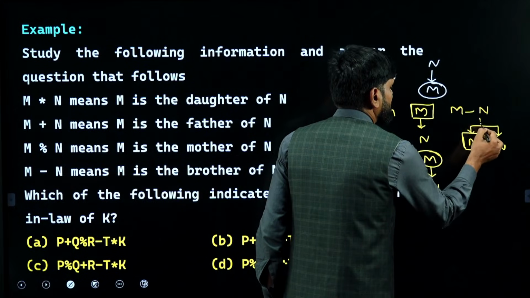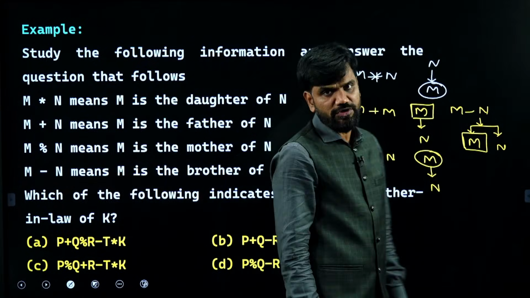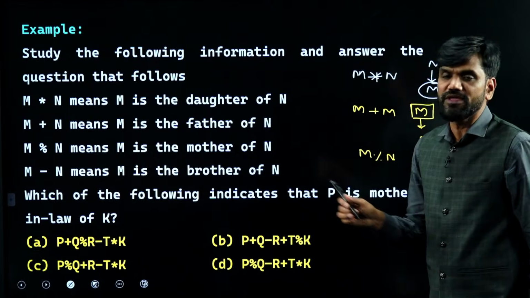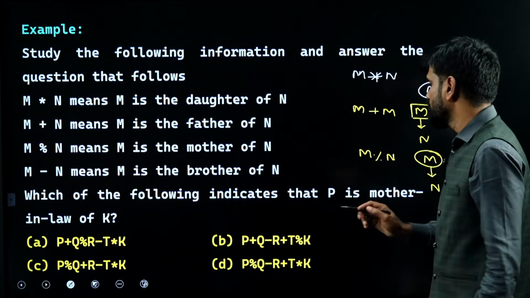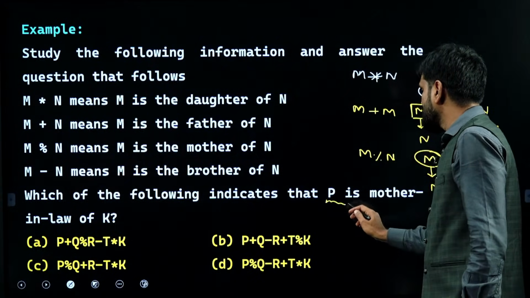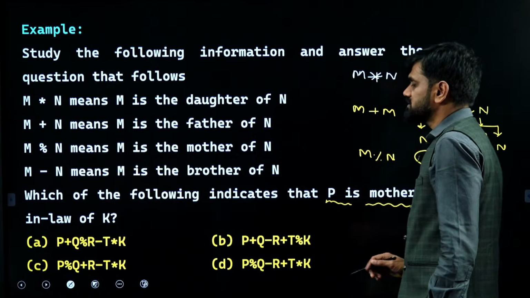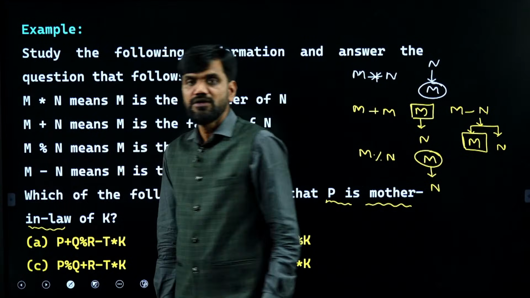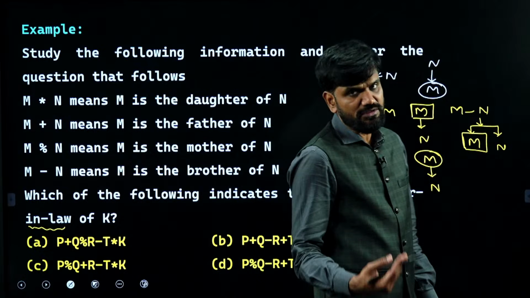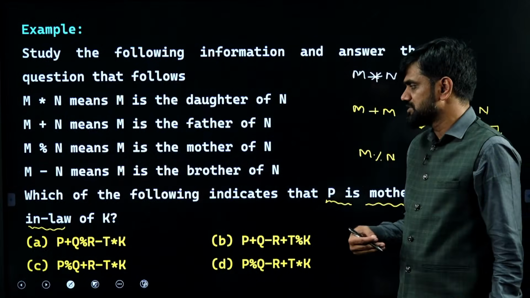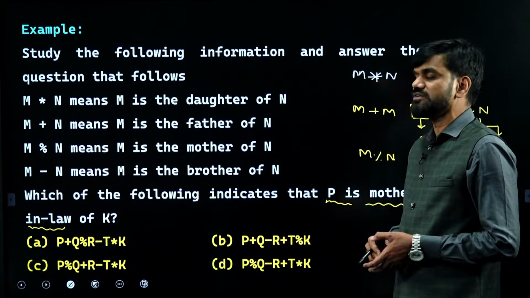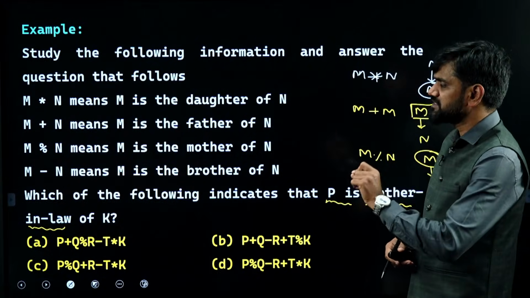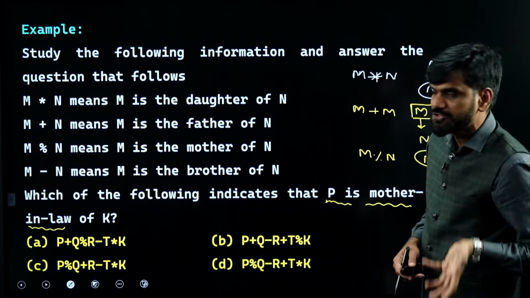Now the question over here is, which of the following indicates that P is mother-in-law of K. We know that P is mother-in-law. Mother-in-law means the gender of P has to be female. That is a hint we got. So in which of the following given options P is the mother-in-law of K means, first of all P should be a female. Wherever P is not a female, eliminate those options.